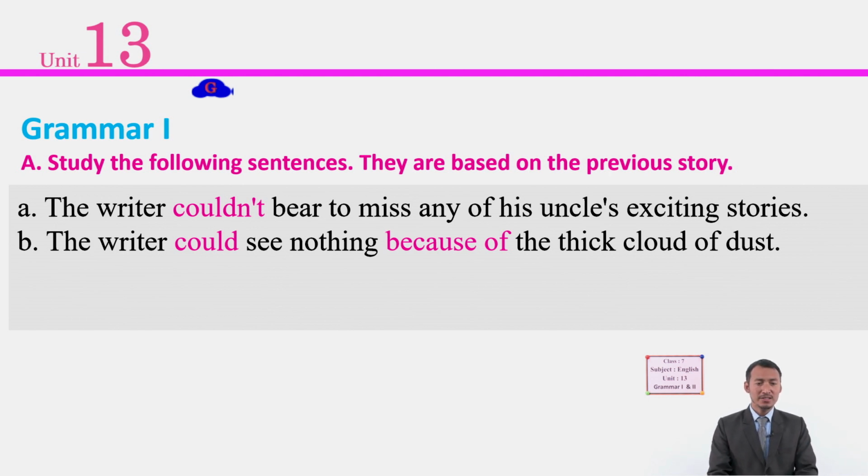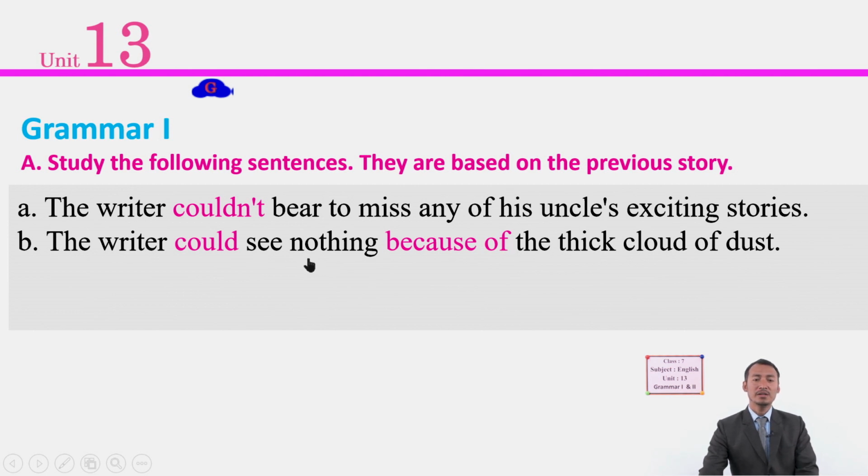So let's see the sentences from the same story. The writer couldn't bear to miss any of his uncle's exciting stories. So look here, couldn't bear. This seems the inability. And the writer could see nothing because of the thick cloud of dust. See here, this is also inability to see in the room.